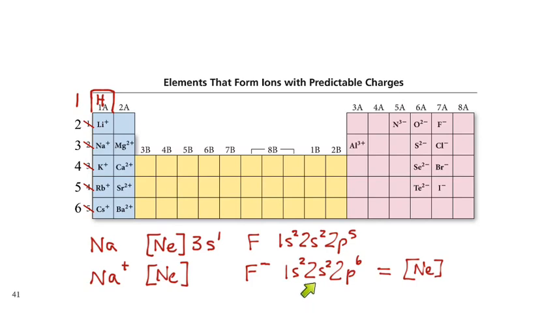We look at the number of valence electrons, 2 plus 6, 8. So 8's kind of a magic number. Any questions?